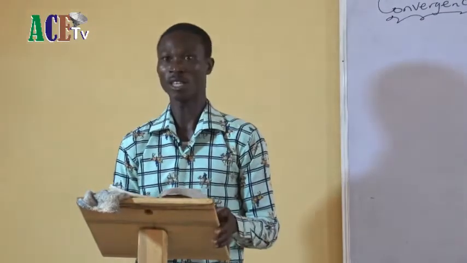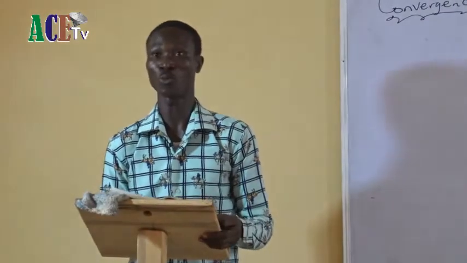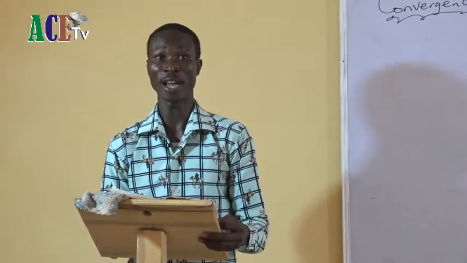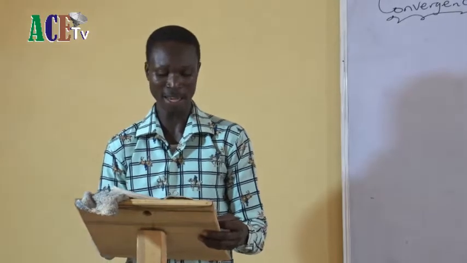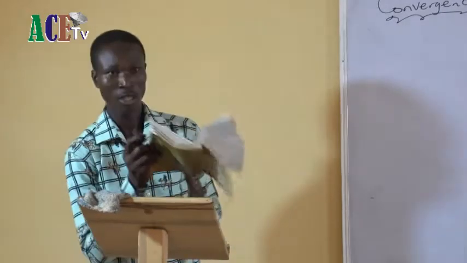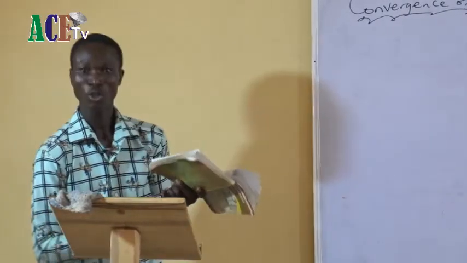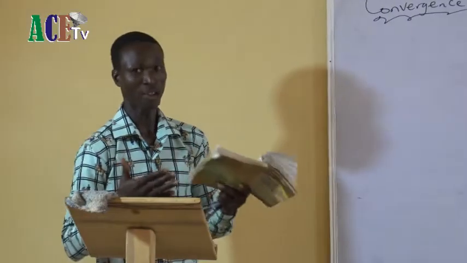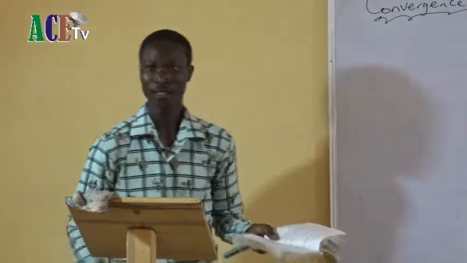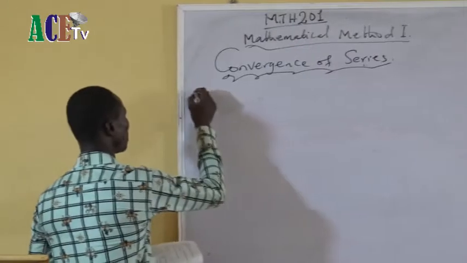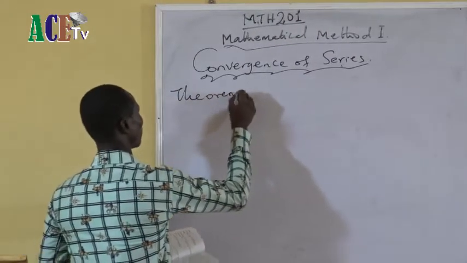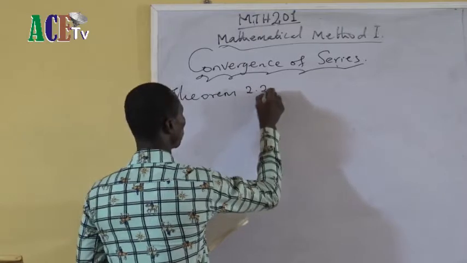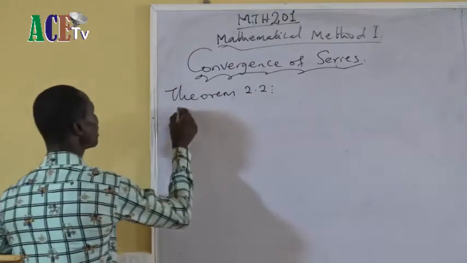If you can remember last week, the last example we discussed was example 2.13, which says the harmonic series, the sum of n from 1 to infinity of 1 over n, is a divergent series. Today we want to state a theorem. We'll prove the theorem, then we'll go to another section of this convergence of series. And the theorem is this. Theorem 2.2. The theorem says,